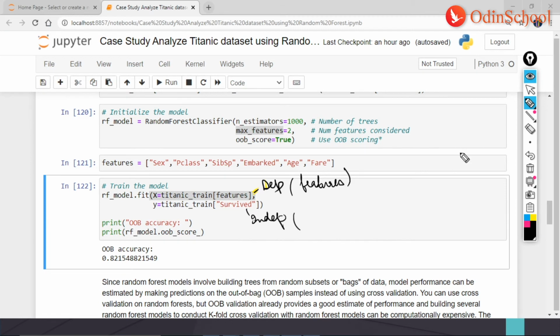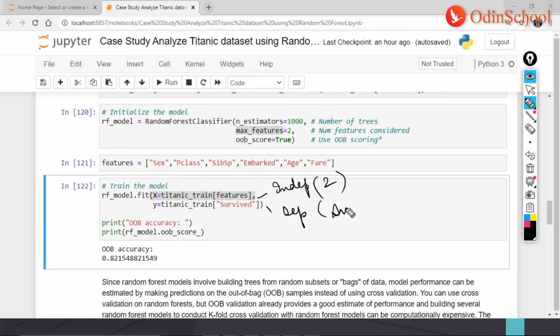Okay guys, this is X and this is Y. I'm sorry, I just wrote them upside down. X is independent and Y is dependent. Independent has all the features, that is, it would take two features in one go,